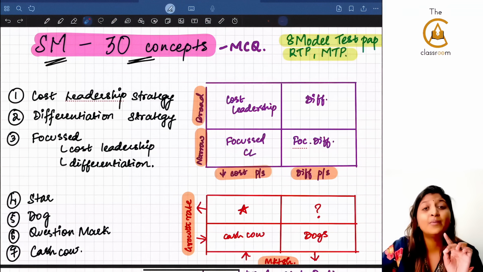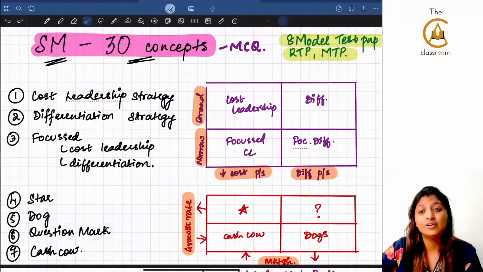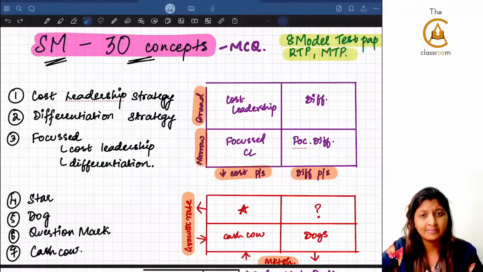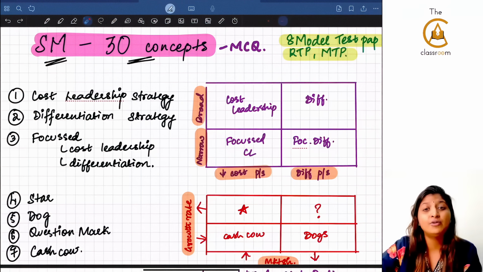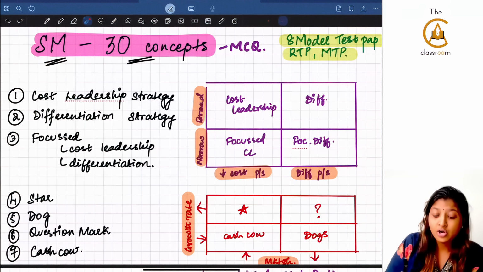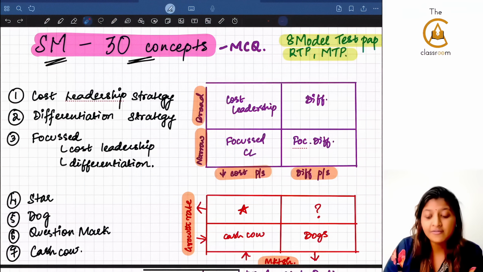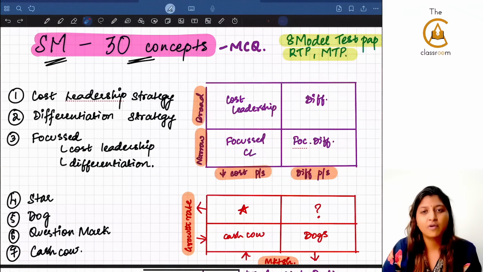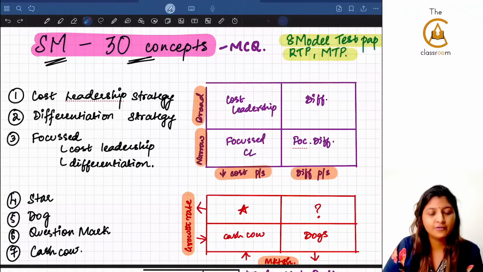The first one is what kind of a segment they are catering to, whether it is a narrow segment or whether it is a broad segment. The second question which you have to ask is whether they are focusing on lowering the cost or they are focusing on the differentiation. Now, if you answer these two questions, easily you can figure out where it will actually fall. Let me tell you examples also for each.